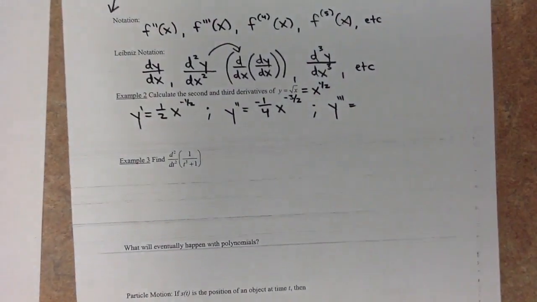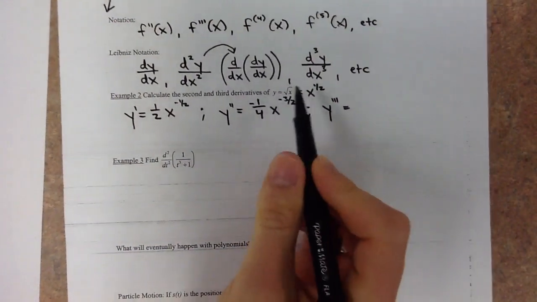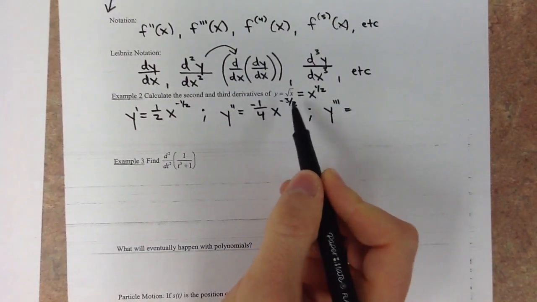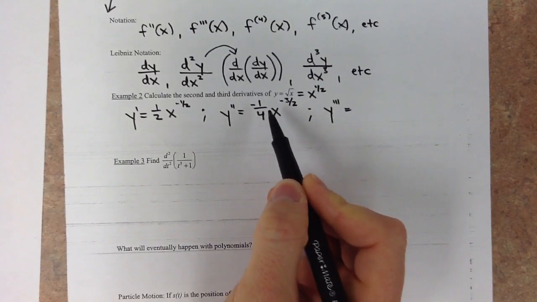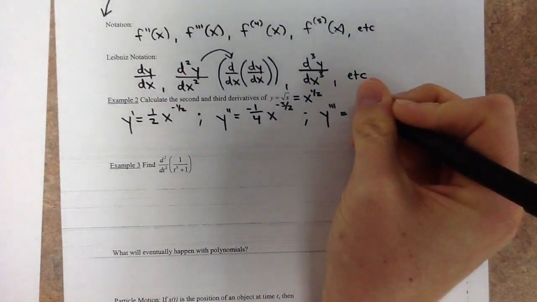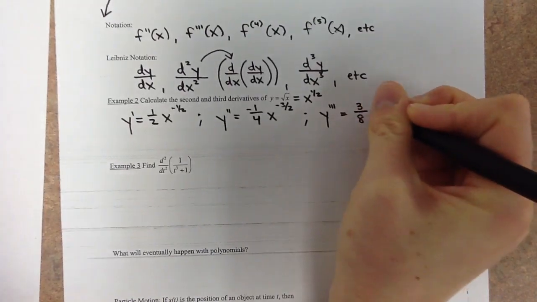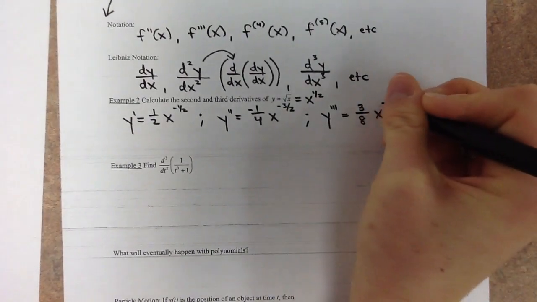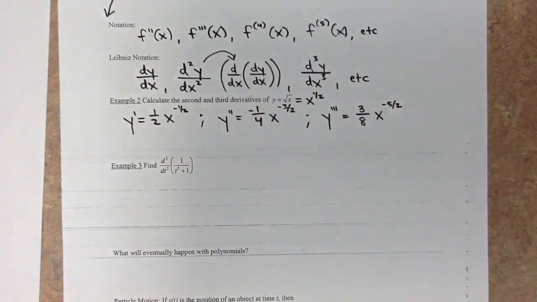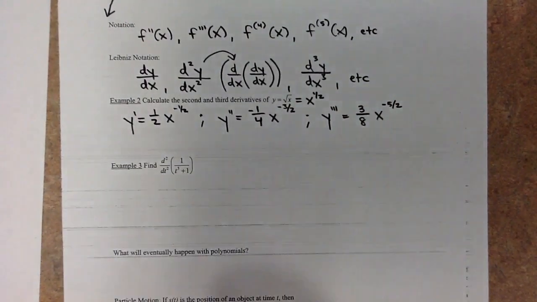So y triple prime, that's what we call that. Same exact power rule again. We're going to take this 3/2, multiply it out front. It'll multiply by the negative 1/4 that's already there. So I will get a positive 3/8 x, and then my power will drop down by 1 again to negative 5/2. So let's write these again.